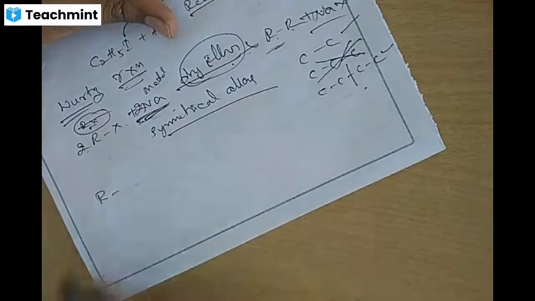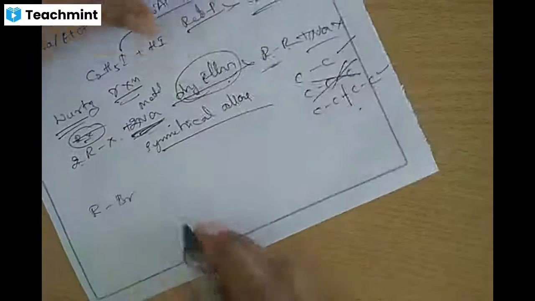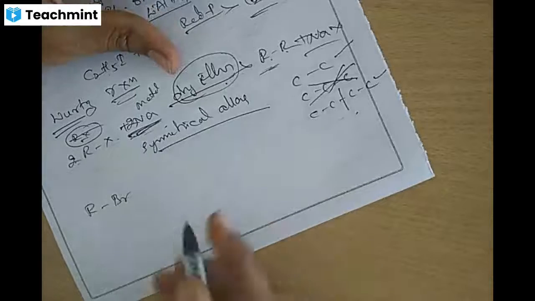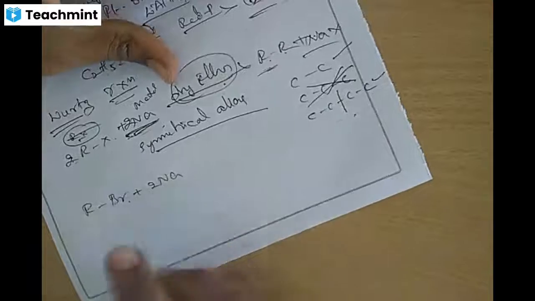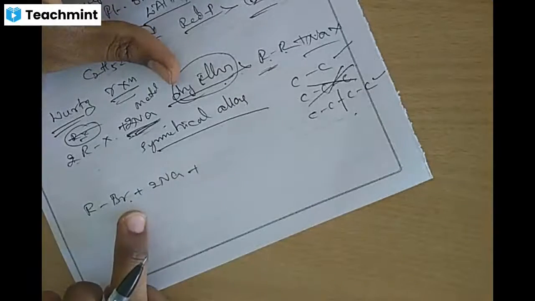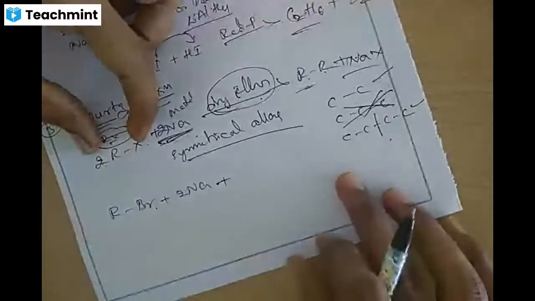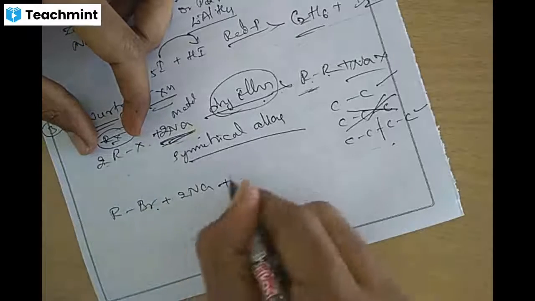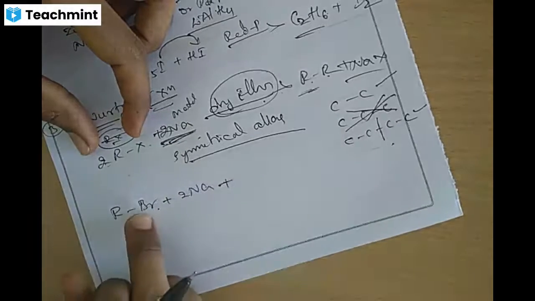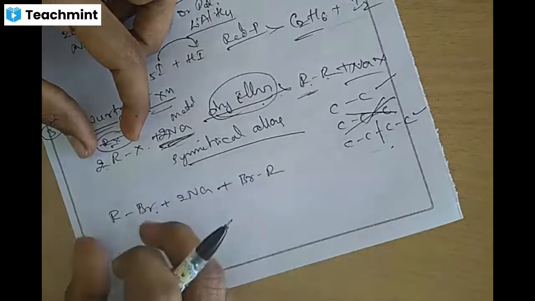Let's see an example. RX is nothing but RBr, RCl, etc. So alkyl bromide treated with sodium metal, Na. I'll write two molecules of RX, one molecule RBr, and another molecule written in reverse, BrR.